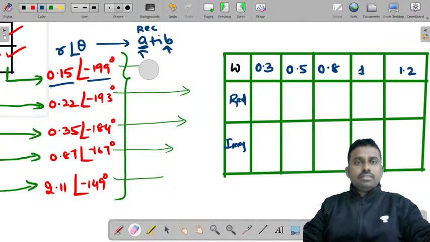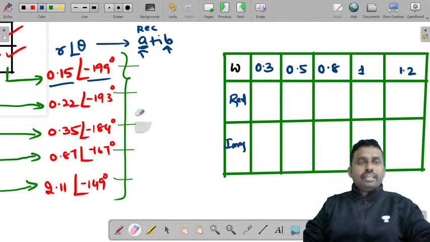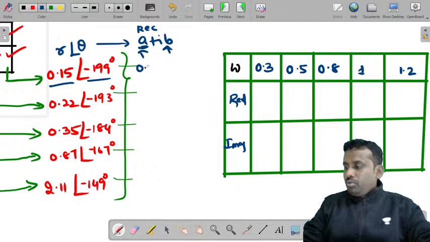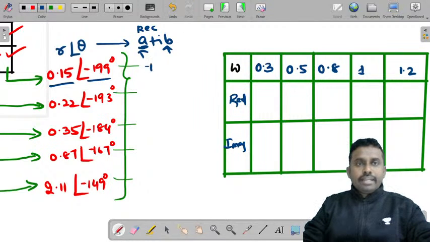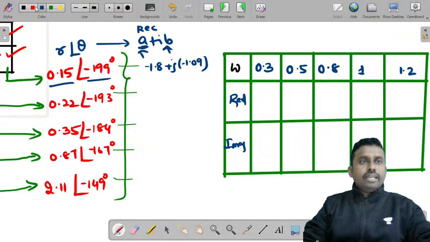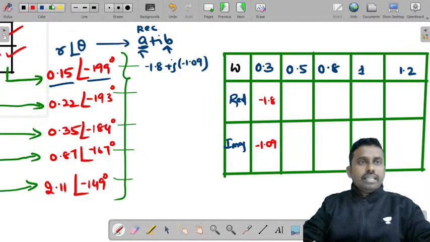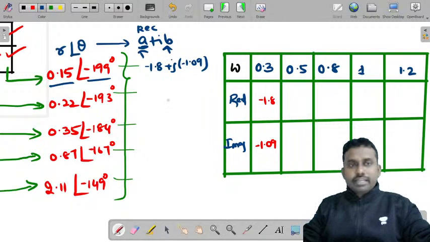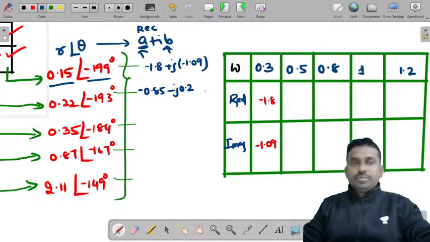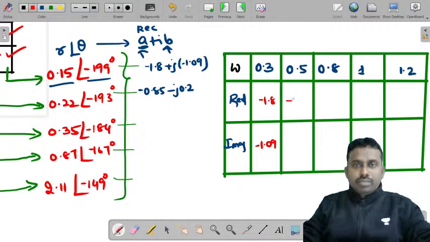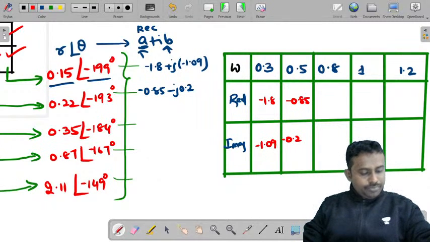I'm just writing the rectangular values here. This is minus 1.8 plus j minus 1.09. So write this as minus 1.8, minus 1.09. You need not write j. The second value is minus 0.85 minus j 0.2. So we can write this as minus 0.85, minus 0.2.